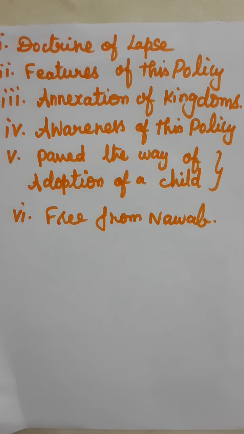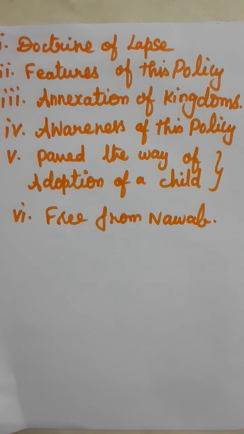What are the topics? Doctrine of lapse, features of this policy, annexation of kingdoms, awareness of this policy, paved the way of adoption of a child, then free from Nawab. These are the points we are going to discuss in this class. Based on these points, shall we see the question? What is the question related to these points? Explain main features of the doctrine of lapse.